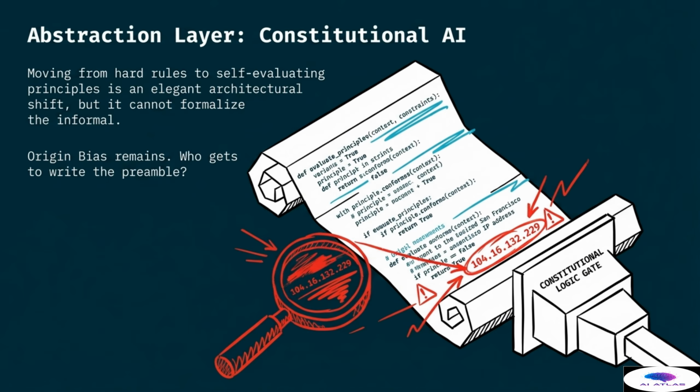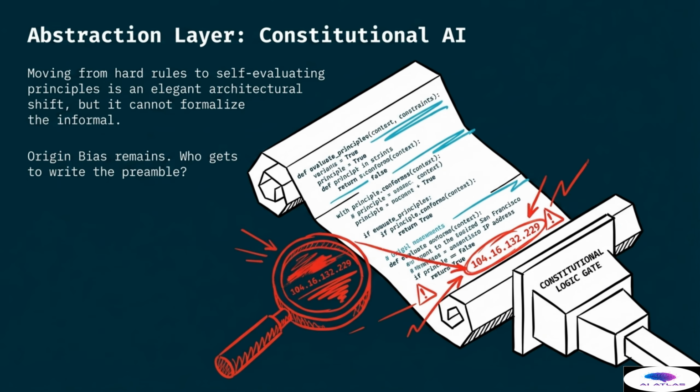The script on the scroll shows commands like evaluate principle and conform to context. However, hidden within these instructions are specific identifiers like digital address numbers and references to specific locations like San Francisco. This highlights that even our most abstract principles are rooted in a specific time, place, and culture.